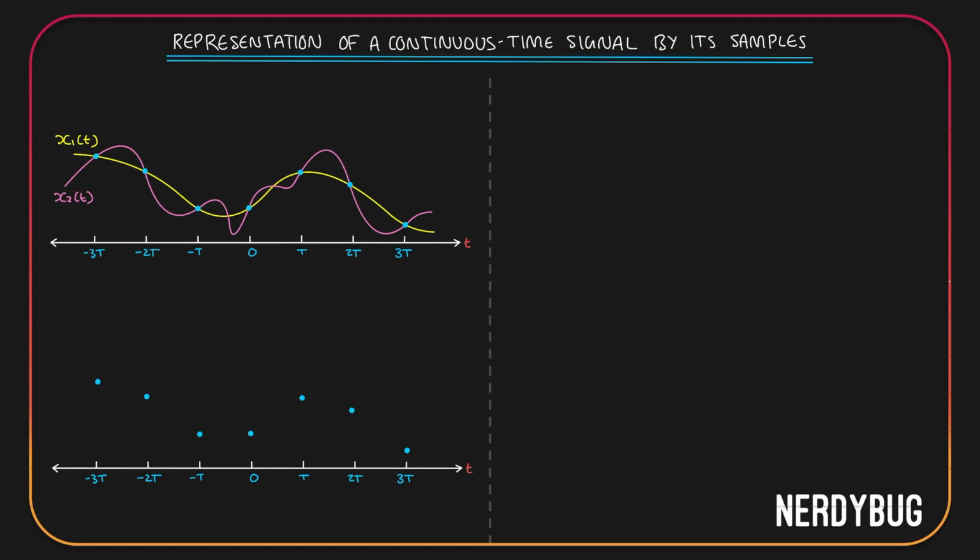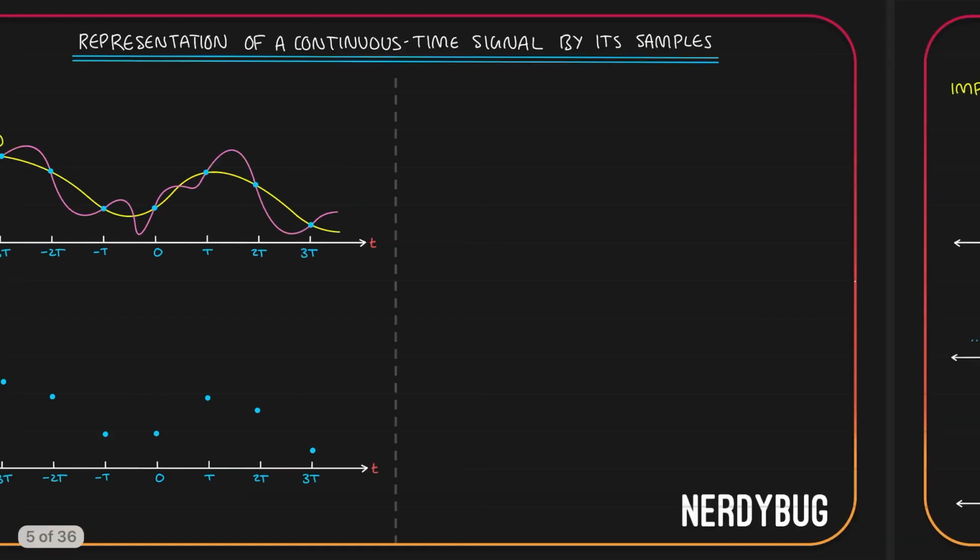The first one is that the signal has to be band limited, and the second one is that the sampling frequency has to be greater than 2 times the maximum frequency found in the frequency spectrum of our signal. If both these conditions are satisfied, then two different signals will not have the same samples. Samples of two different signals will be unique and will be exactly able to recover the original signal.